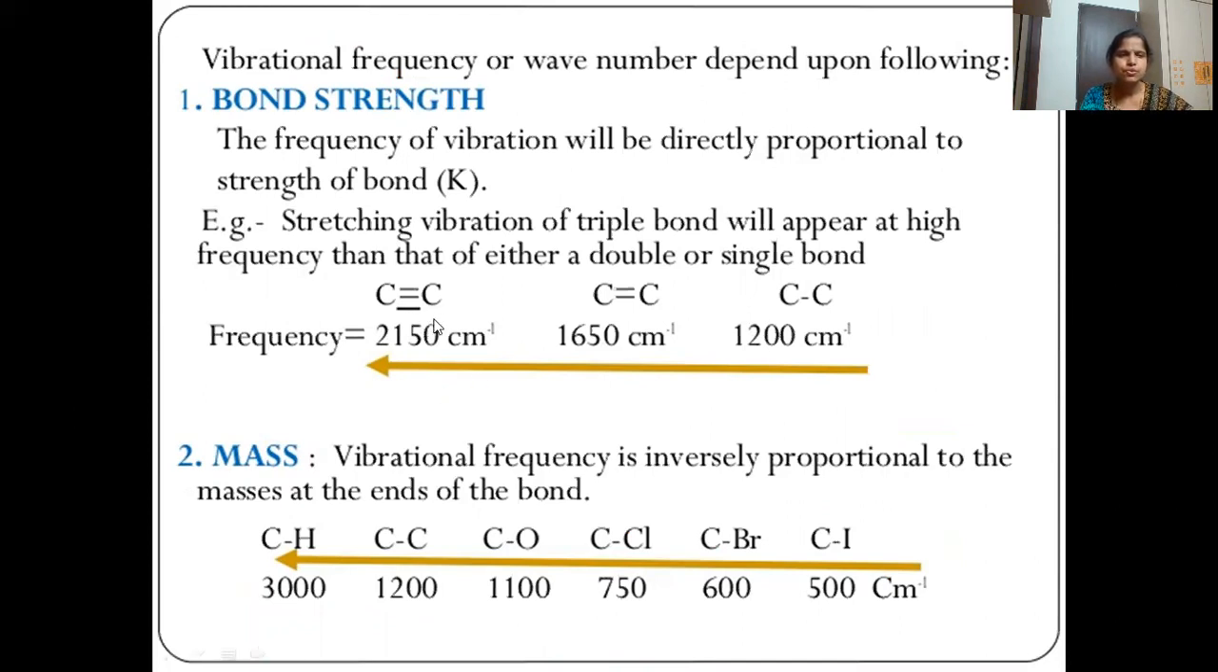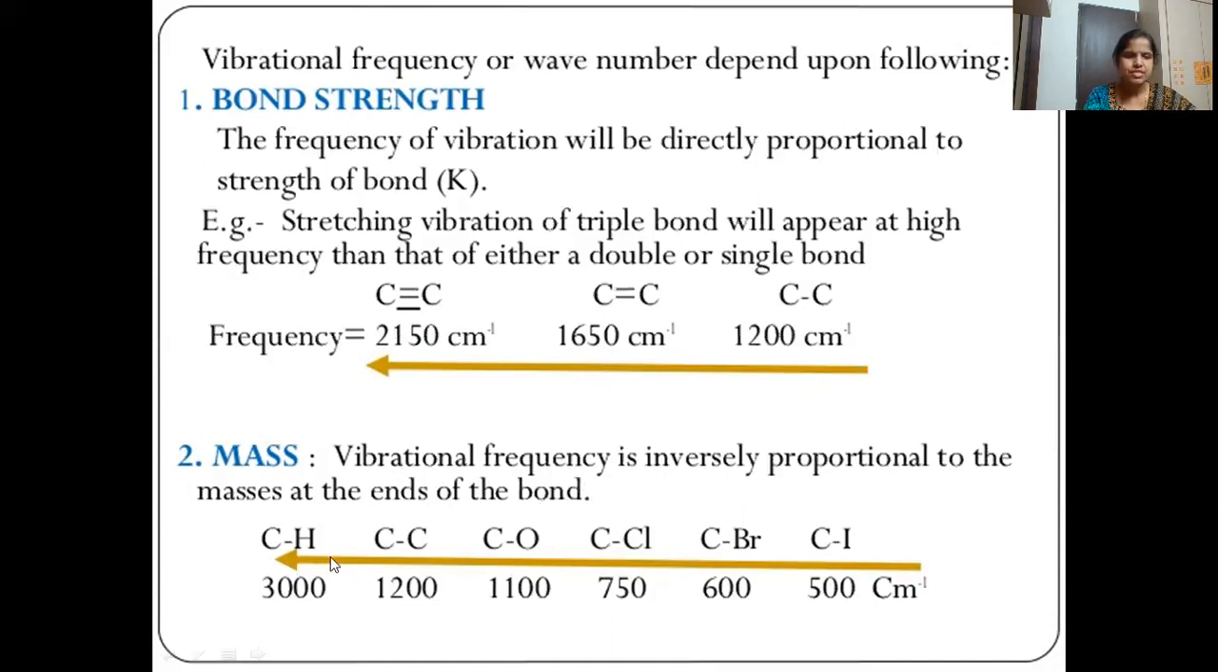So C triple bond C will have higher, 2150, C double bond C is less, 1650, C single bond C is 1200. So the more the number of bonds, the more energy required to break the bond. That is the reason nu bar will be directly proportional to K. Then mass: vibrational frequency is inversely proportional to the masses.